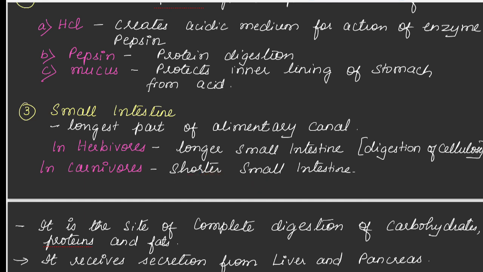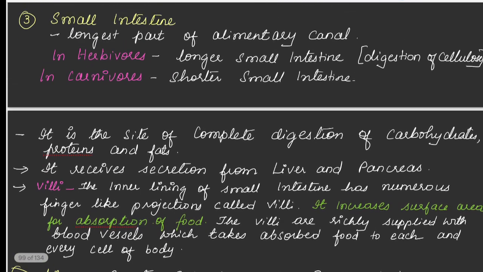So why? What is the reason? The reason is in herbivorous, the food what they take consists of mainly cellulose. Cellulose is a bigger carbohydrate, a complex carbohydrate. So for its digestion, longer small intestine is required. Whereas carnivorous, they will not take cellulose. Instead, they are taking starch. Starch is a smaller carbohydrate when compared to that of the cellulose. So that is why smaller small intestine you can see when compared to that of herbivorous.